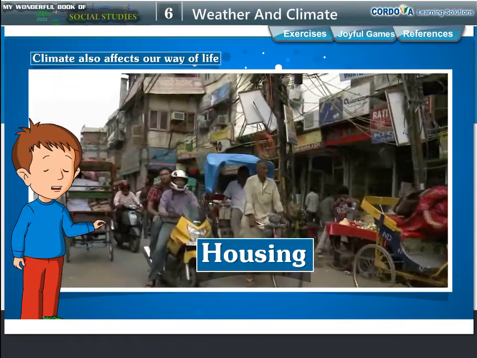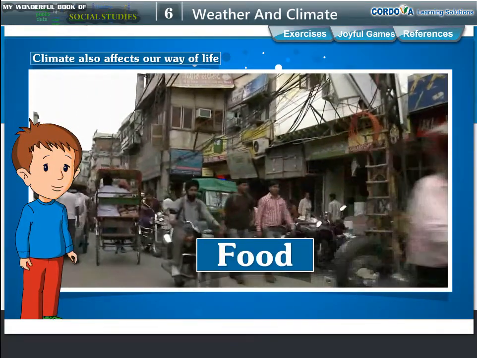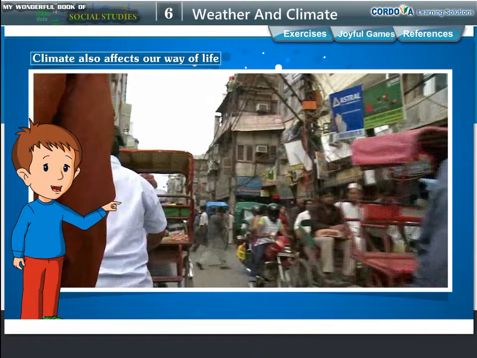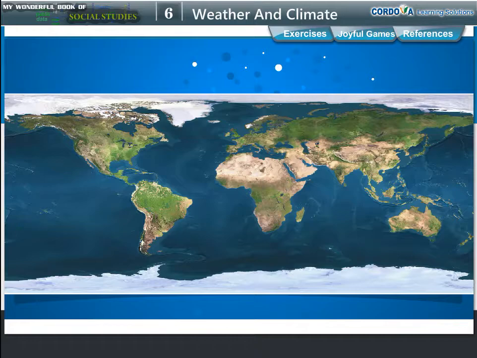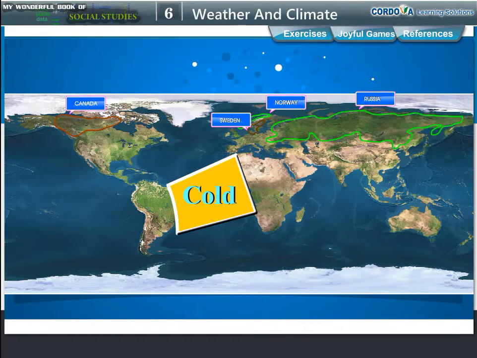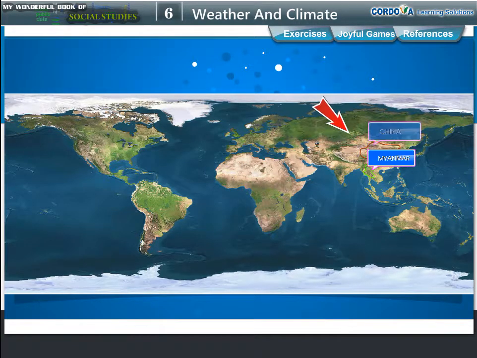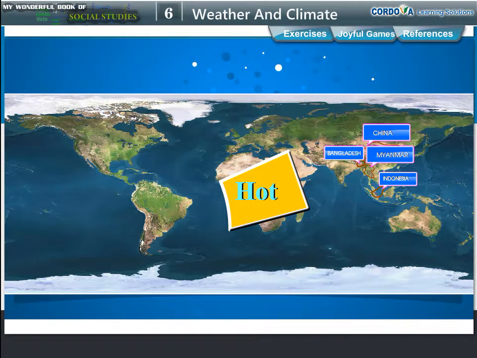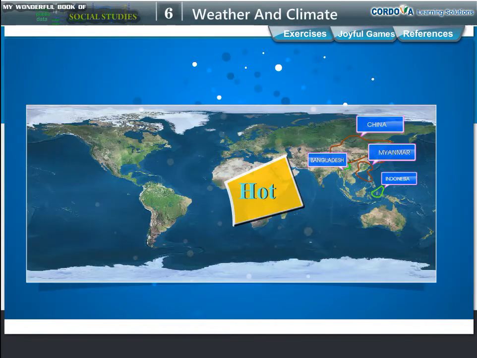Our clothing, housing, transportation and the food that we eat are all influenced by the climate of the place we live in. Different places in the world have different types of climates. Countries like Canada, Norway, Sweden and Russia are very cold, while several parts of India, Myanmar, China, Bangladesh and Indonesia are hot and humid. The regions with similar climatic conditions have a similar way of life too.